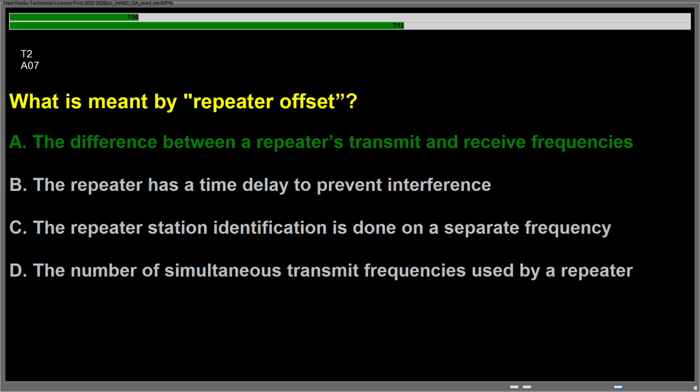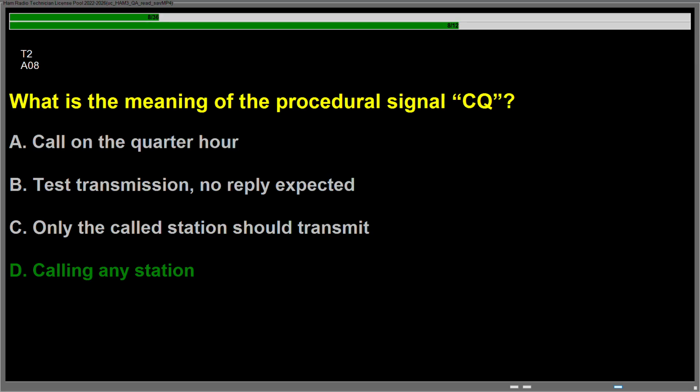Question Alpha 07, what is meant by repeater offset? Answer is A. The difference between a repeater's transmit and receive frequencies. Question Alpha 08, what is the meaning of the procedural signal CQ? Answer is D. Calling any station.